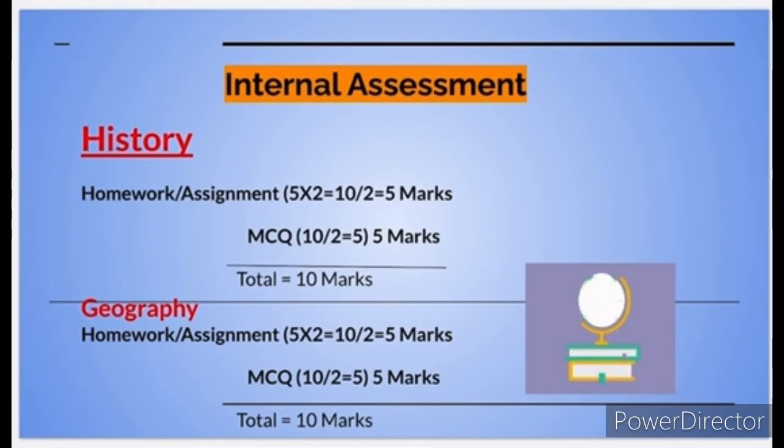Then it is the same for geography, that is homework or assignments. 5 assignments or 5 homeworks, which carry 10 marks, are converted into 5 marks. Then next will be the MCQs for 10 marks, converted into 5 marks, total 10 marks. History plus geography internal assessment is 20 marks.